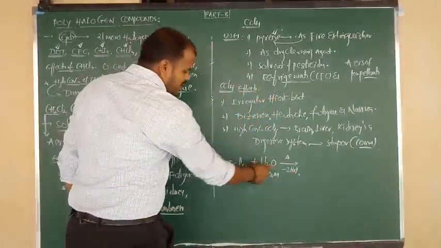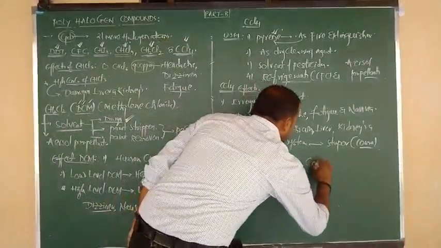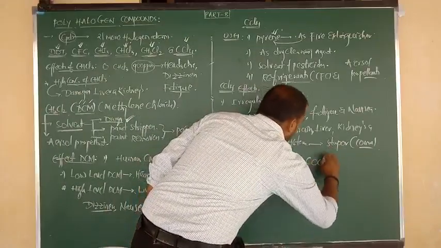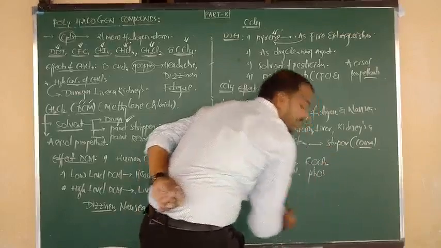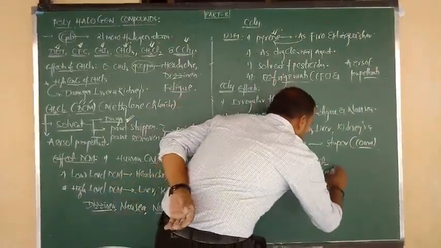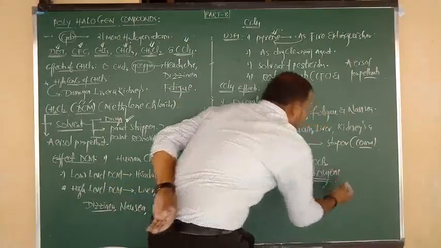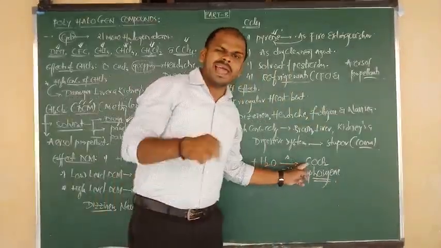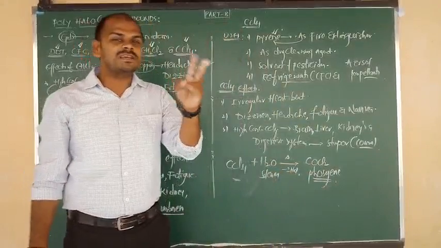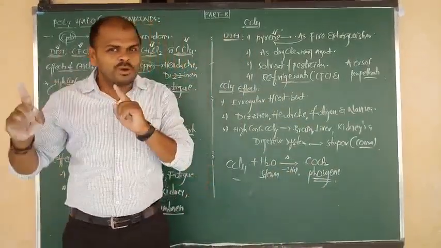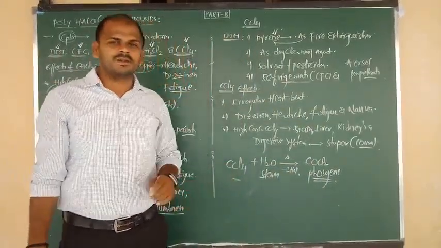Remaining 1 carbon, 1 oxygen, 2 chlorine, so this is COCl2. What is the name of COCl2? Phosgene. Just now we have studied phosgene, or carbonyl chloride, a poisonous gas of chlorine. So we can prepare phosgene by 2 methods, one from chloroform, one more from carbon tetrachloride.